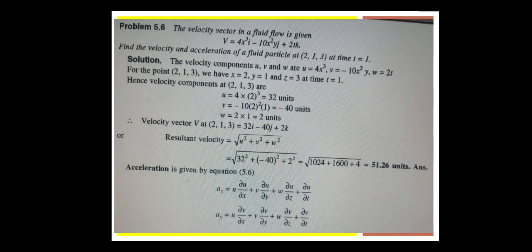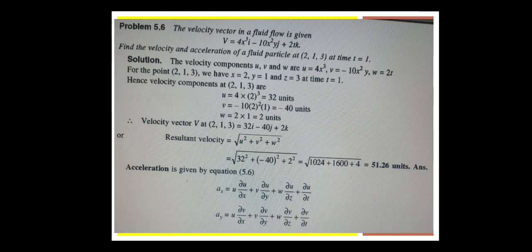Now see the solution. Given data, the velocity components u, v, w are given by ui plus vj plus wk. Here we took u in place of v. So if we see the velocity components, u is equal to 4x cube, v is equal to minus 10x square y, w is equal to 2t. Now the point is located at 2 comma 1 comma 3, where x is equal to 2, y is equal to 1, z is equal to 3, and the time t is equal to 1.